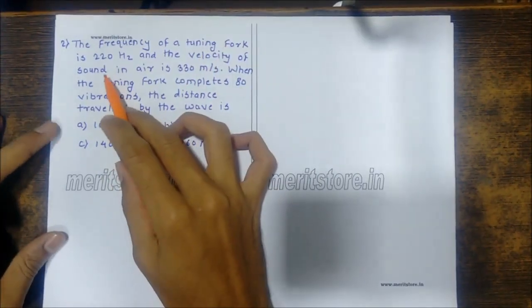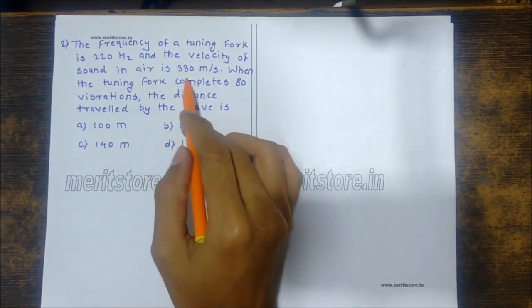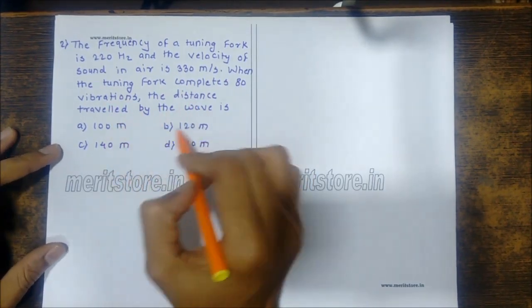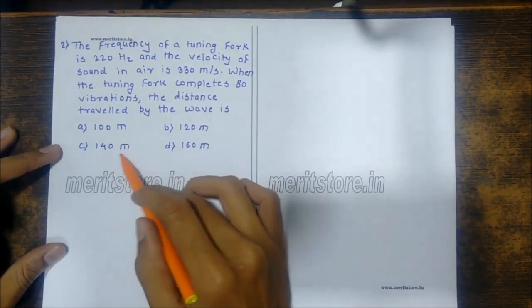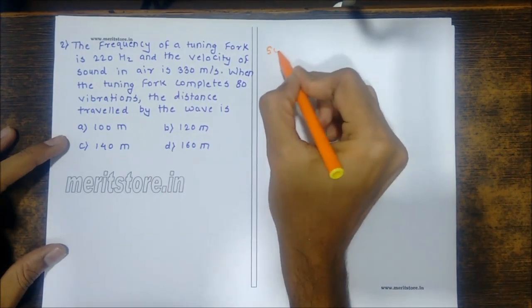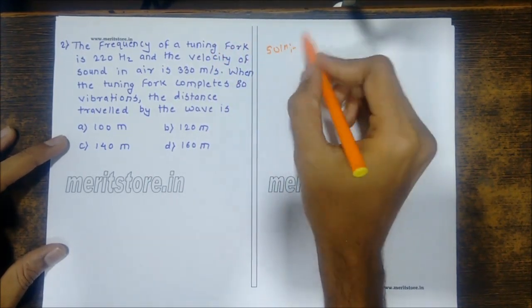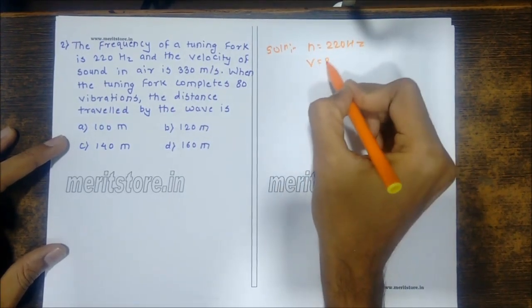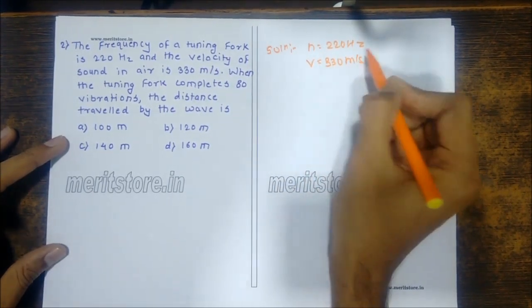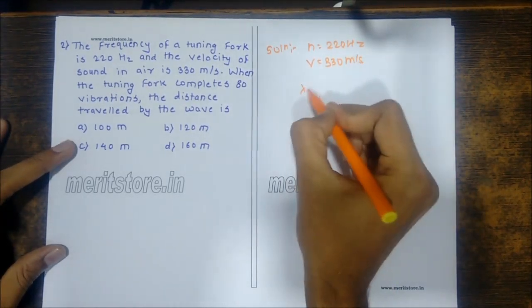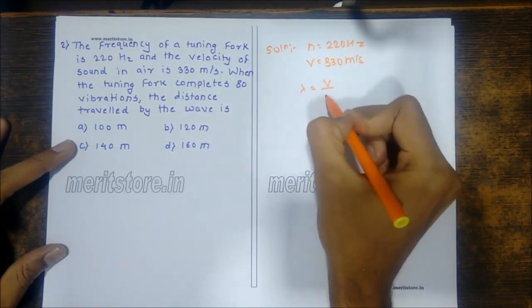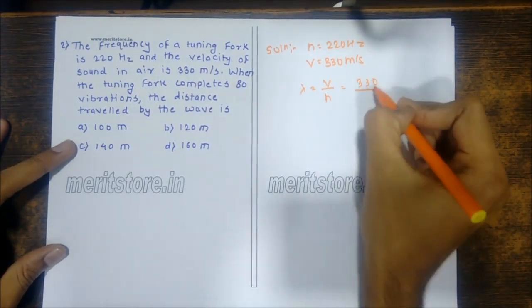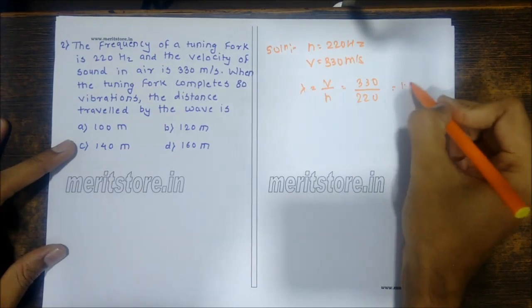A tuning fork has a frequency of 220 hertz, and the velocity of sound in air is 330 meters per second. When the tuning fork completes 80 vibrations, the distance traveled by the wave is 100 meters, 120 meters, 140 meters, or 160 meters. So we have been given the frequency n, which equals 220 hertz, and the velocity v, which equals 330 meters per second. We will find the wavelength lambda, which is the velocity upon the frequency. The velocity is 330 upon the frequency 220. The answer comes out to be 1.5 meters.